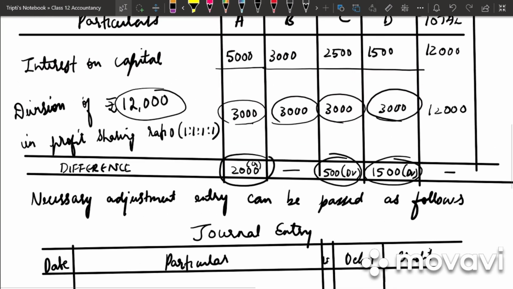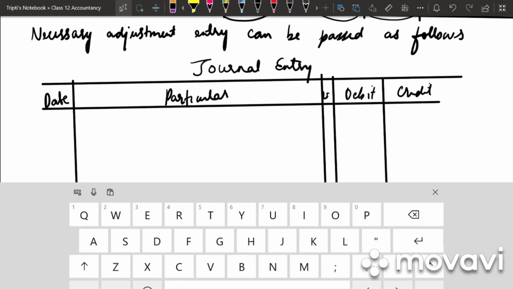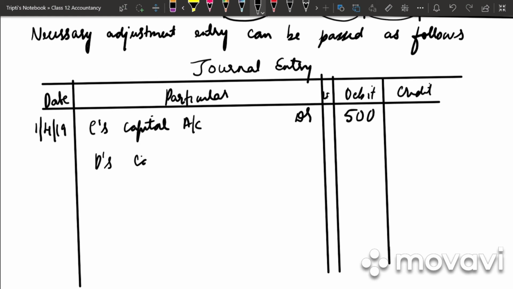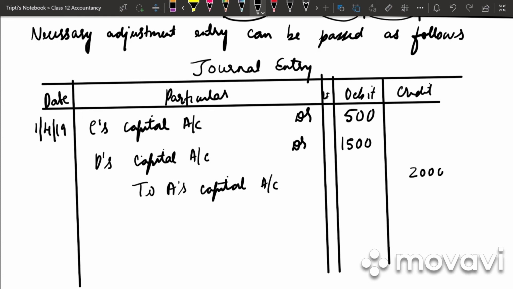So in this problem, C and D have a debit balance of 500 and 1,500. So it will be debited to their capital accounts, whereas A's will be credited to his capital account. So on 1st April 2019, C's capital account debited, how much is it? 500. D's capital account debited 1,500 to A's capital account 2,000.